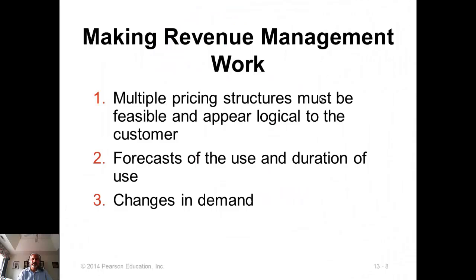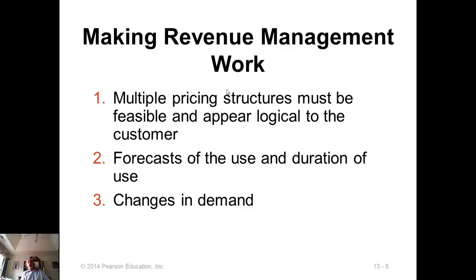So these are the caveats. For revenue management to work, you have to have multiple price structures, and you must be able to estimate what the demand will be. The forecast should be accurate, and the changes in the demand and the price break should be logical, because customers may feel that they are being fleeced, if one person is paying $200, the other person is paying $100, and they feel that it is unfair. So there must be some fairness built into the pricing structure.